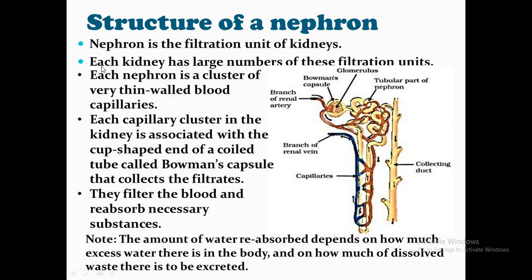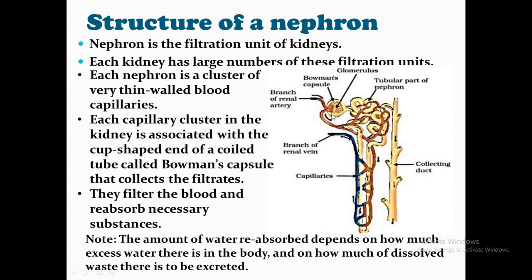What are these actually? Each kidney has a large number of these filtration units. It is a cluster of very thin walled blood capillaries, present in large numbers. Each capillary cluster in the kidney is actually associated with the cup shaped end of a coiled tube called Bowman's capsule. This whole thing is the Bowman's capsule.